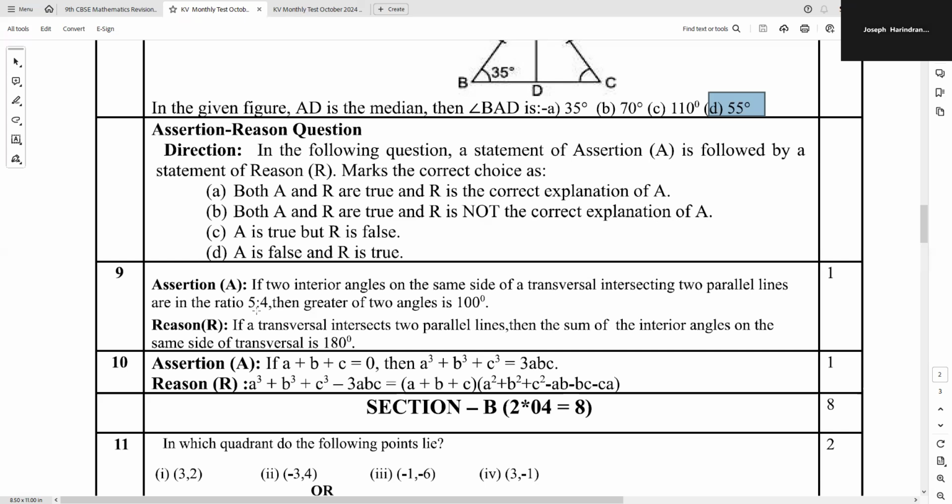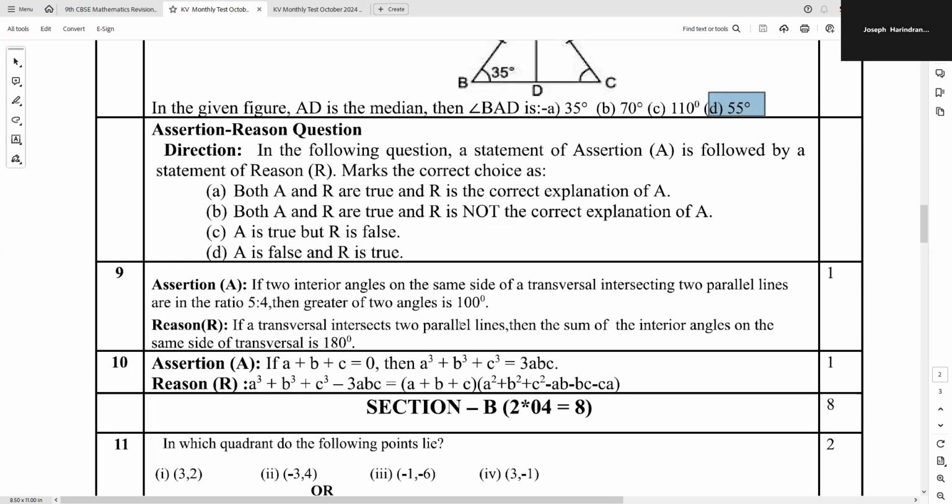So the greater of the angles should be 5 into x. 5 into 20, x is equal to 20. So 5x will be 100. This is true. So hence this assertion is true. Let us see the reason now.